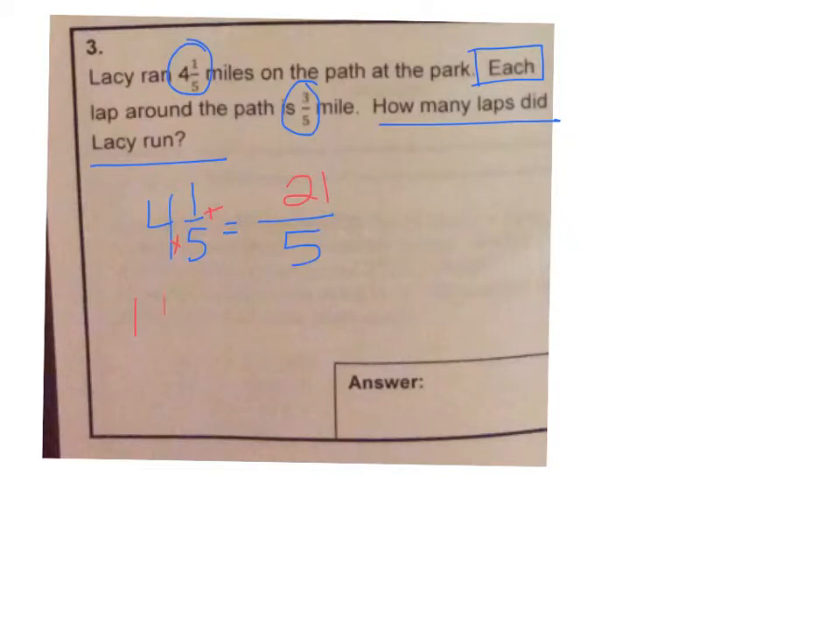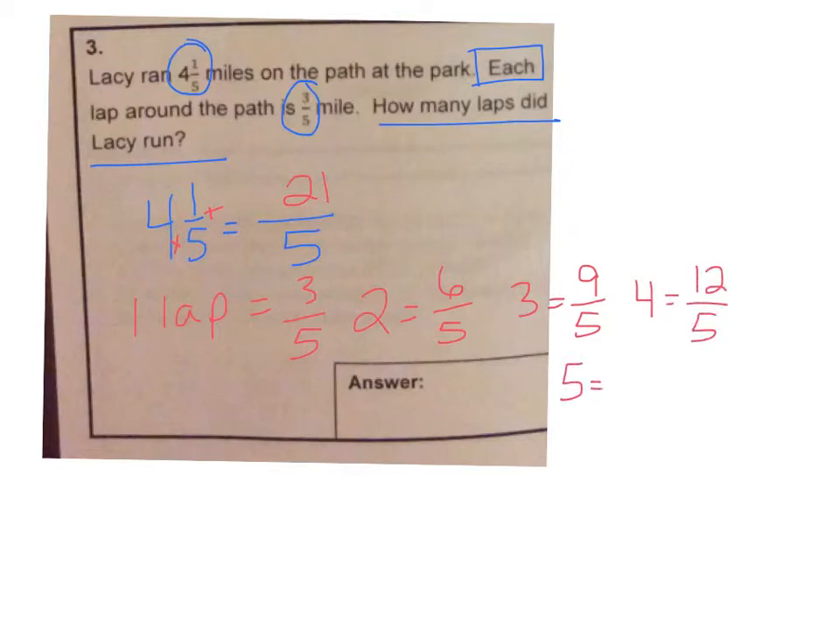So 1 lap would equal 3/5. 2 laps would equal 6/5. 3 laps would equal 9/5. 4 would equal 12/5. 5 would equal 15/5. 6 would equal 18/5. And then 7 laps would equal 21/5. So the answer would be 7 laps to equal the same amount.